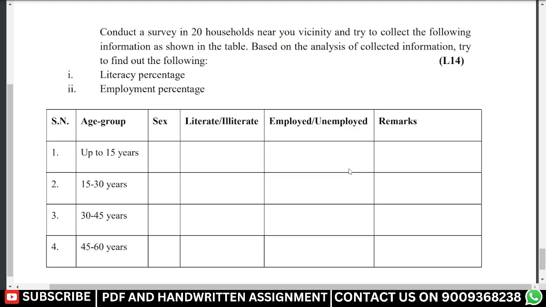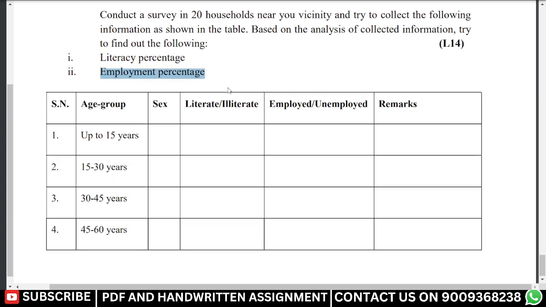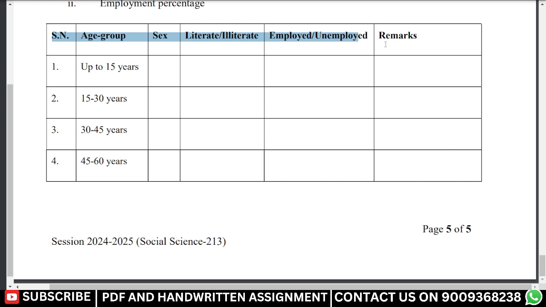And question number 6b is here: conduct a survey in 20 households near your vicinity and try to collect the following information as shown below in the table. Based on an analysis of the collected information, try to find out the following. First is literacy percentage, the second is employment percentage. And here is a table which we have prepared in our PDF.